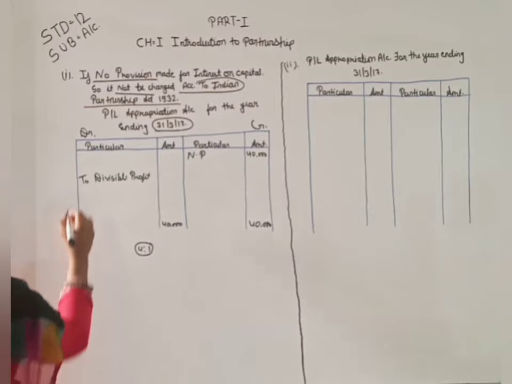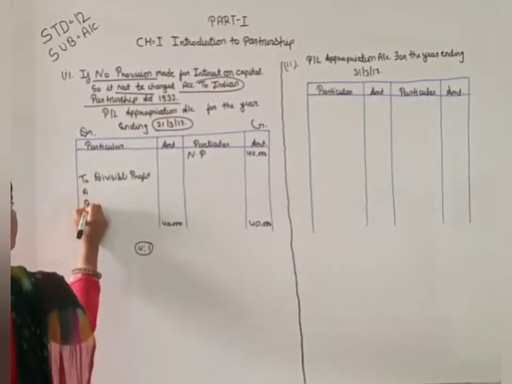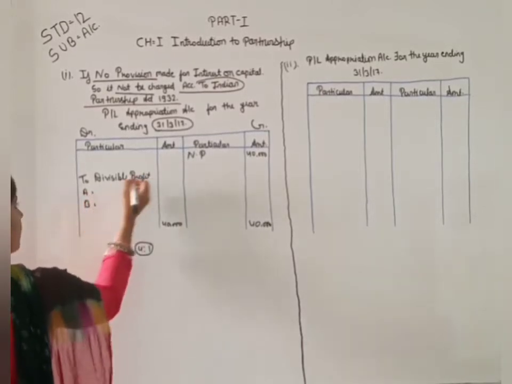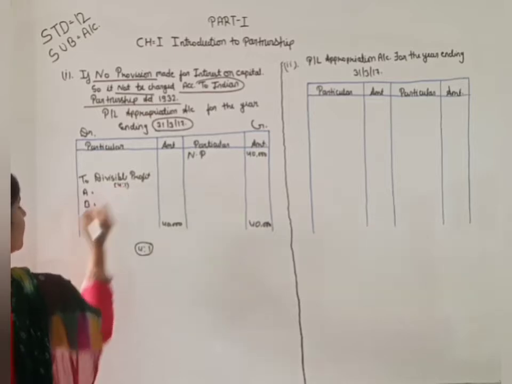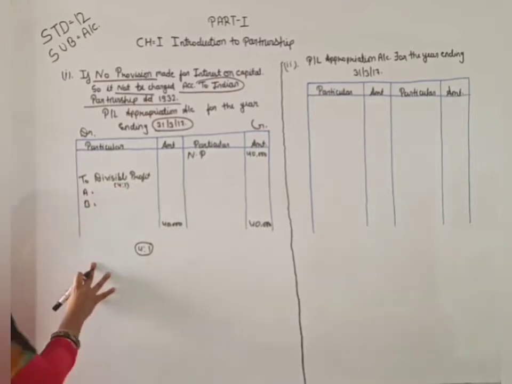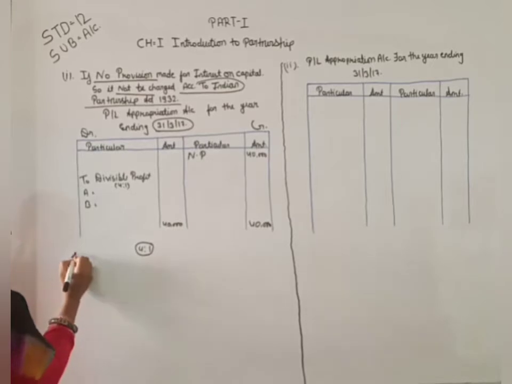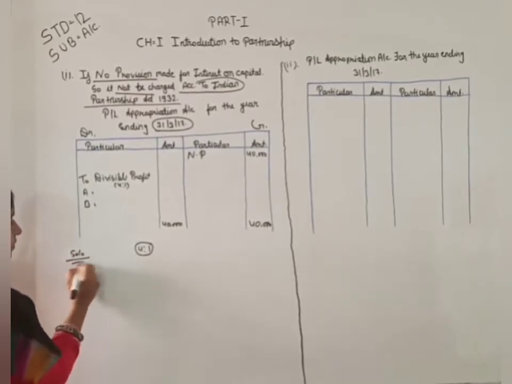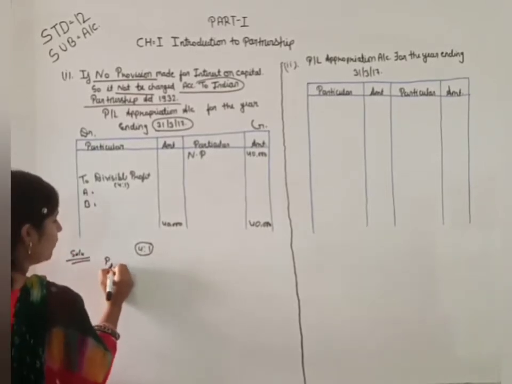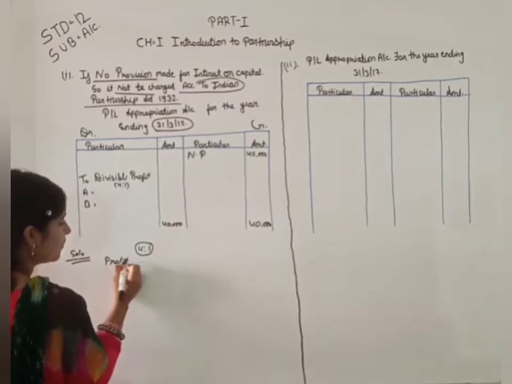So the A and B ratio is 4:1. Here it is necessary to show you the solution. The solution is profit distribution.